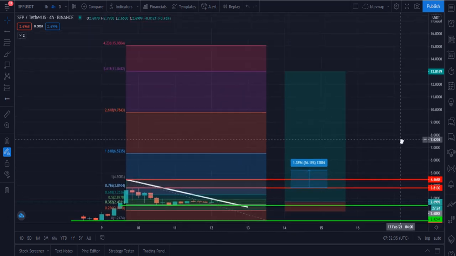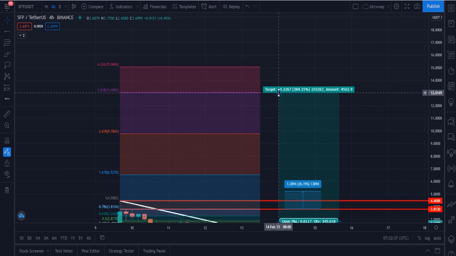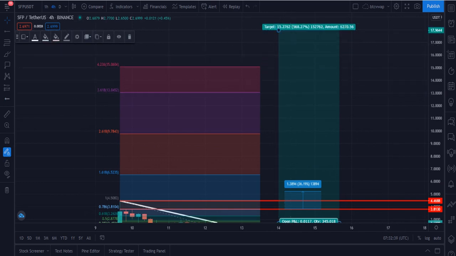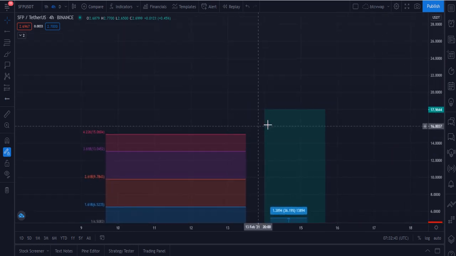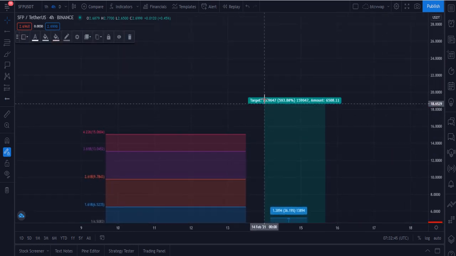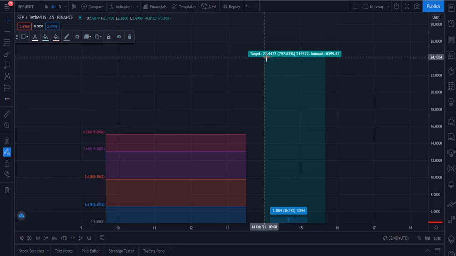Let me please tell you the target of 6 months. I think SafePal has to hit the $24 to $25 level within 6 months. This is my target for 6 months, because this is a very safe and very good token, and this token has huge potential.